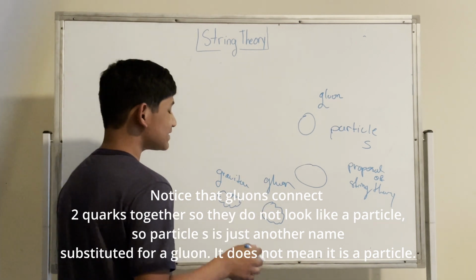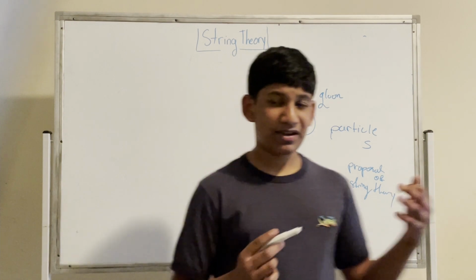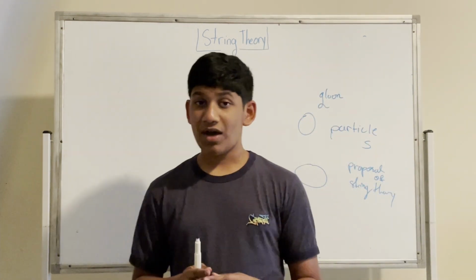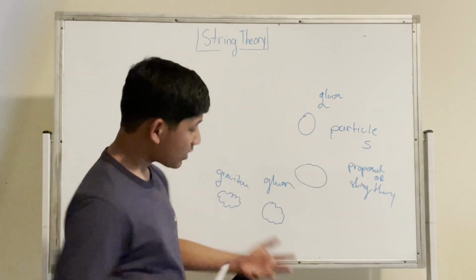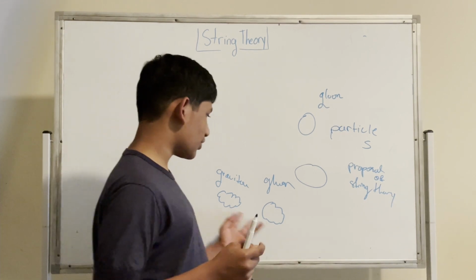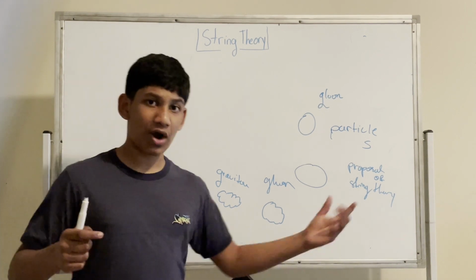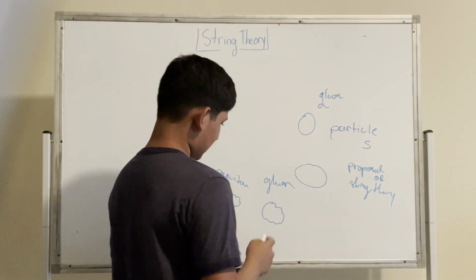So string theory says that everything is based off of strings. Since these strings vibrate at different frequencies, we can essentially describe different phenomena. Now, essentially, we can describe all the laws of physics, all the forces and all the things. So string theory creates different types of things. We have the graviton, so it creates the force of gravity, different vibrations create the strong force. So it essentially creates pretty much everything we know. That's what string theory is.